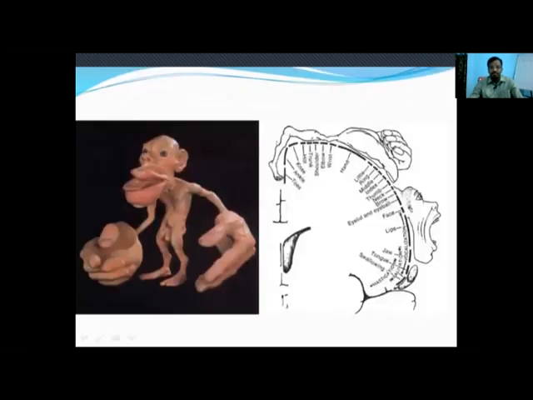So this is the sensory homunculus. In the sensory homunculus, this is the lateral part of the brain, and this is the medial part of the brain. The lateral part of the brain is more concerned with the upper limb and also the face, whereas the medial part of the brain in the parietal lobe is concerned with the lower limb. So this is the depiction of the sensory homunculus. In this image, the things which are big and prominent have more sensitive areas, whereas small and normal size areas are less sensitive.